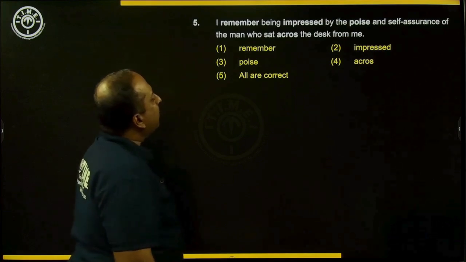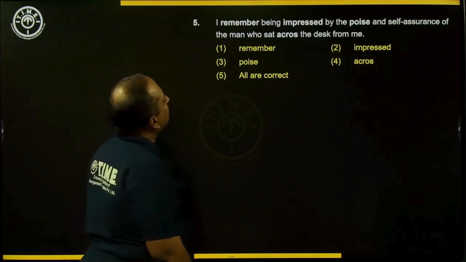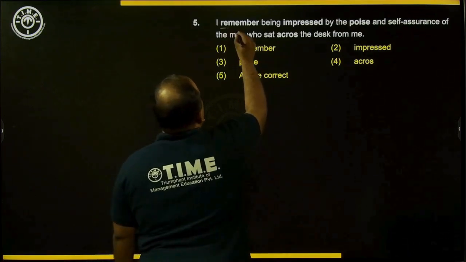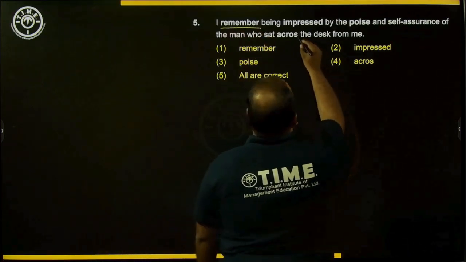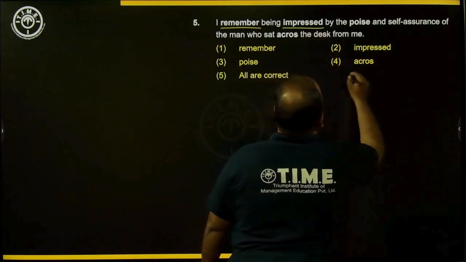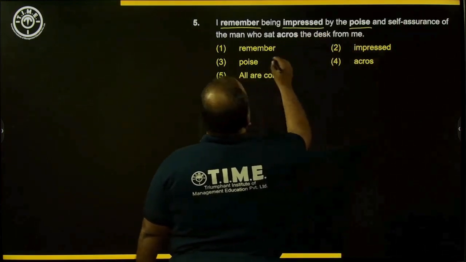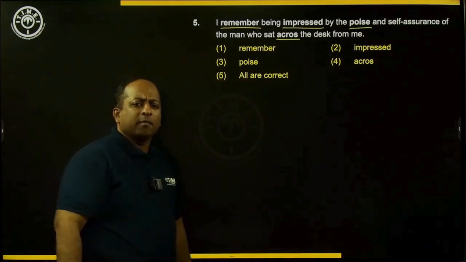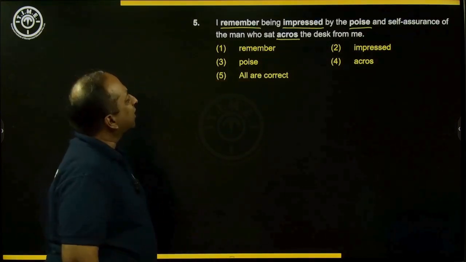So now let's move on to question 5. I remember being impressed by the poise and self-assurance of the man who sat across the desk from me. So you have the words remember, impressed, poise and across. Remember means to recall something.